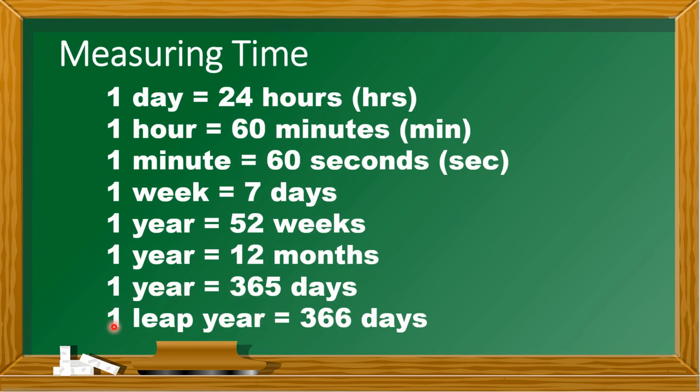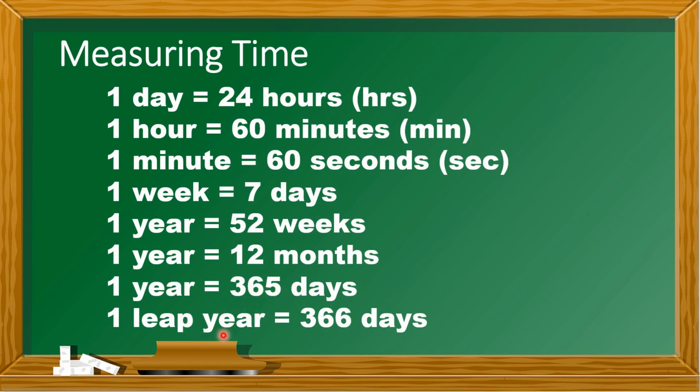A leap year is actually a year in which meron siyang isang extra day, particularly in February, and it always falls on the 29th. February 29. So all in all, it becomes 366 days, particularly during the leap year.